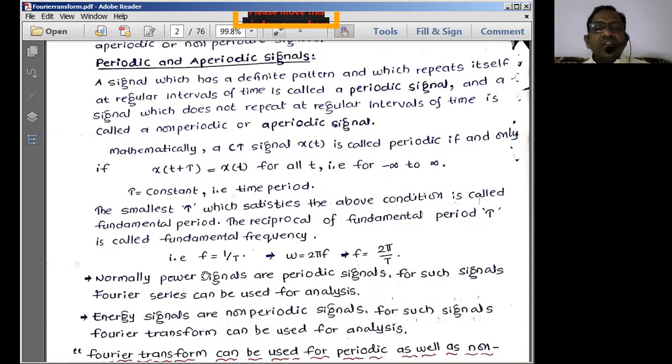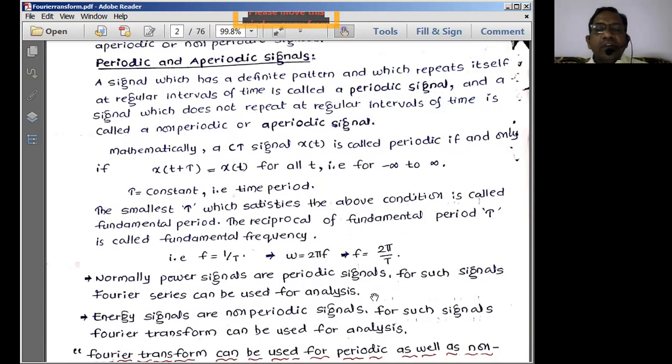We know the basic definition: frequency is equal to 1 by T. So I can write omega is equal to 2 pi f, the relationship we know. Using this equation I can write f is equal to omega by 2 pi, or omega is equal to 2 pi by T. That is another relationship we have.